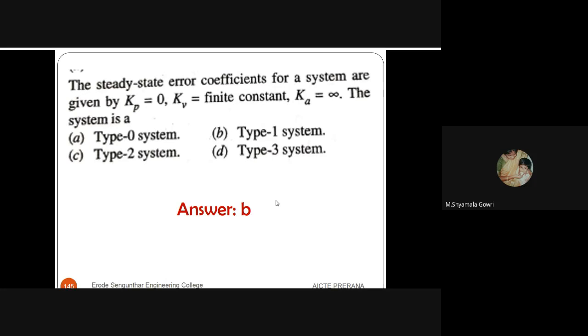The steady state error coefficients for a system are Kp equal to 0, Kv equal to a finite constant, and Ka equal to infinity. If Kv has a finite constant, it is of course a type 1 system. If Kp has a finite constant, the system will be type 0. If Ka has a finite constant, the system is type 2.